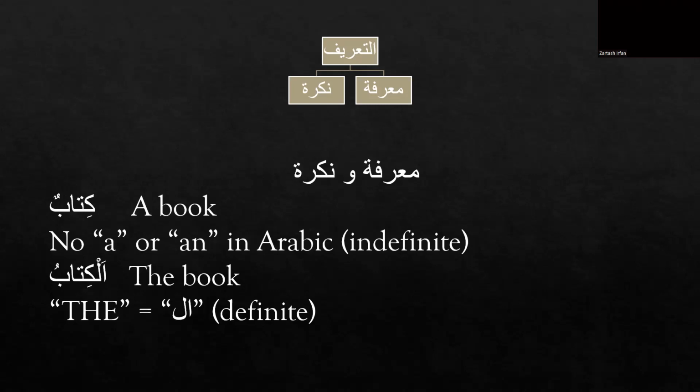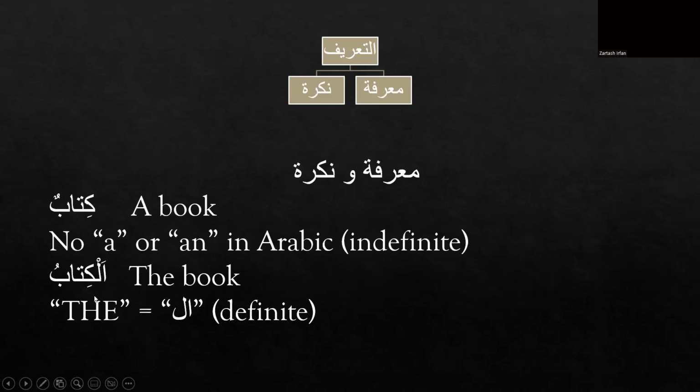And double dhamma or double kasra or double fatha are the signs of ism nakira, or indefiniteness. So to suggest a definite book, we say "the book," or al-kitabu, by removing the dhamma from here. So now it is a single dhamma here. And now this becomes a definite noun.